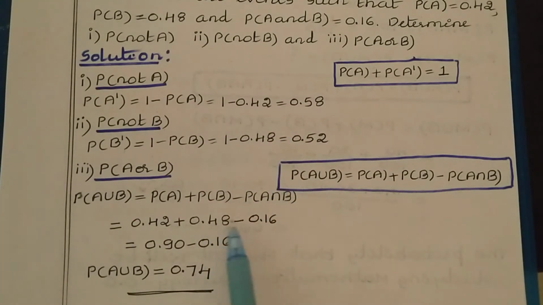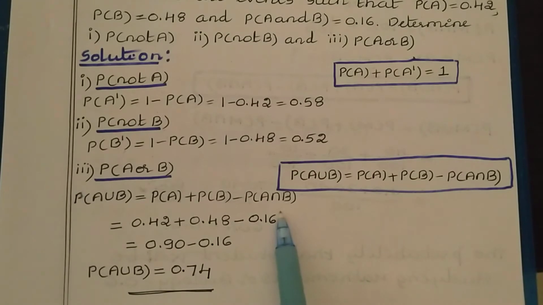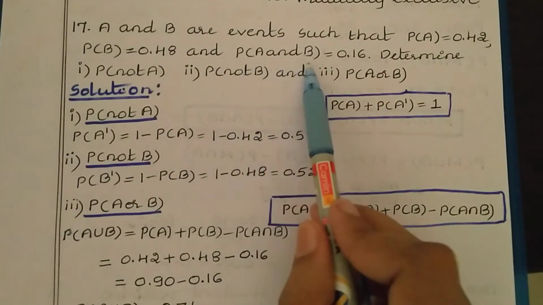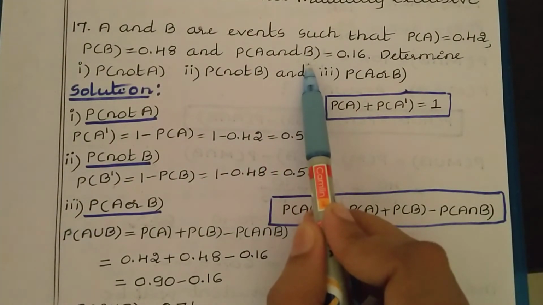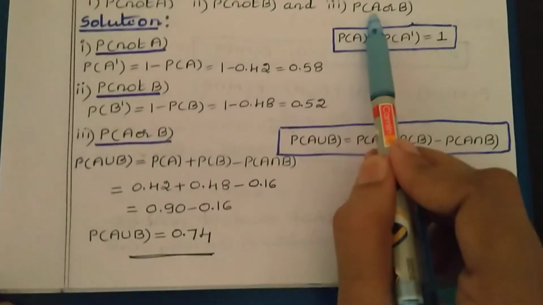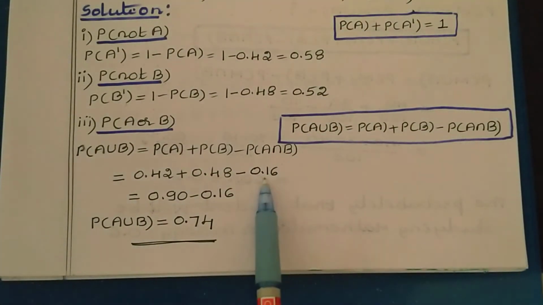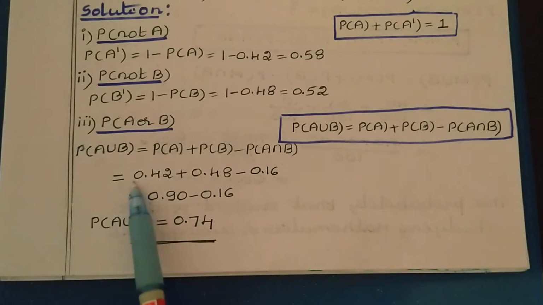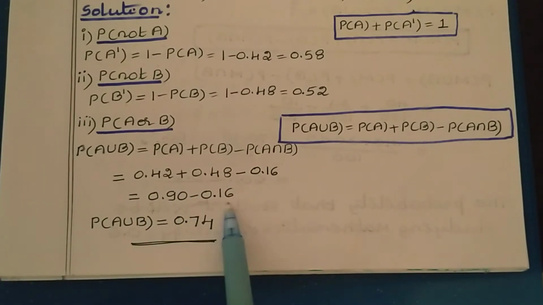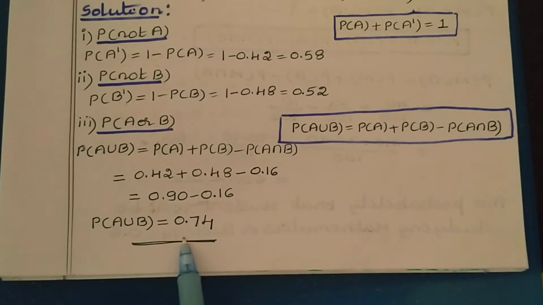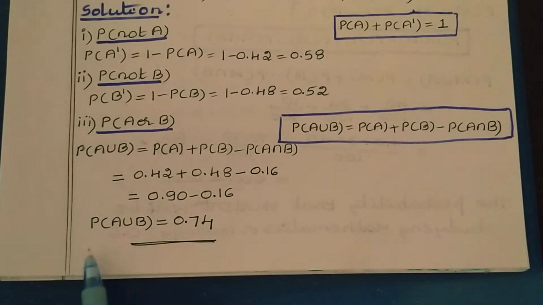Probability of B is 0.48, and probability of A intersection B is also given, 0.16. Just substitute all these values. We get 0.90 and then minus 0.16, which is equal to 0.74. So probability of A or B, or A union B, is equal to 0.74.